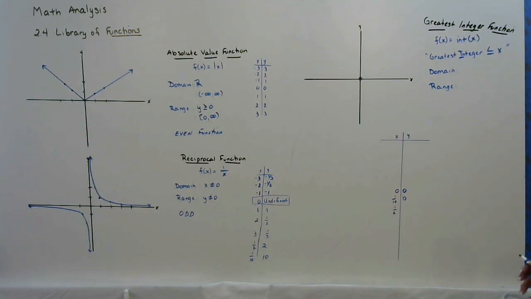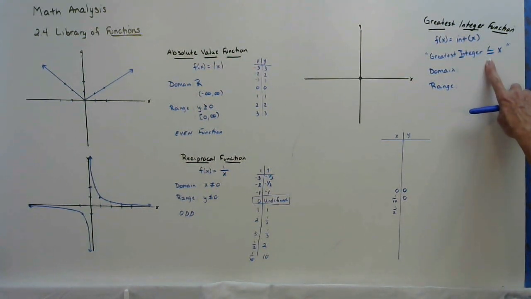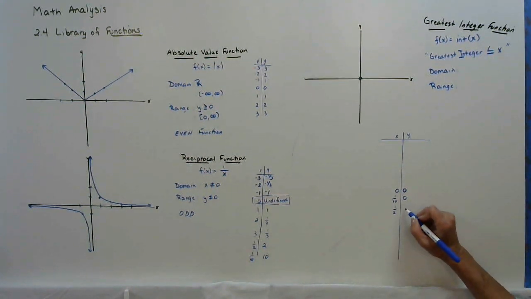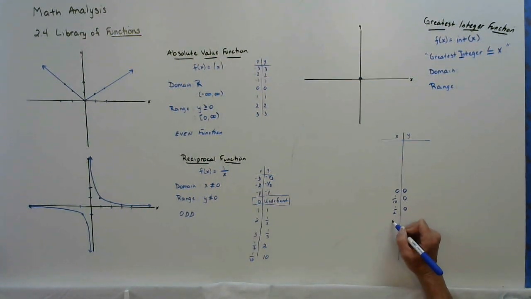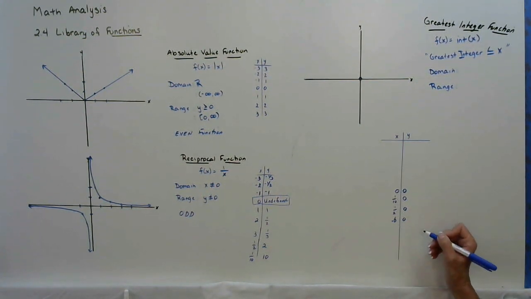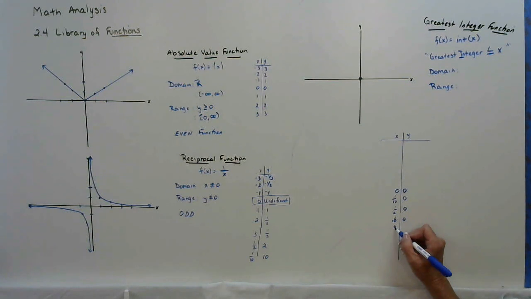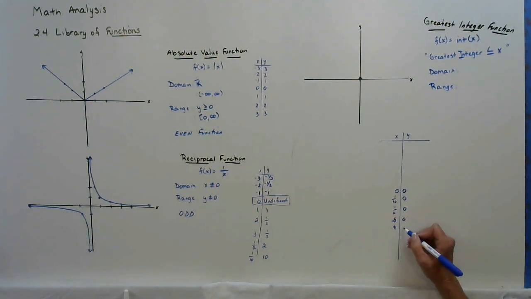What's the largest whole number, or 0, less than or equal to 1/2? I get 0 again. Let's say I go to 0.5. Oh, that is a half. Let's say I go to 0.6, 6/10. I'm going to round down to 0. Let's say I go to 0.9. Greatest integer less than or equal to that is 0.